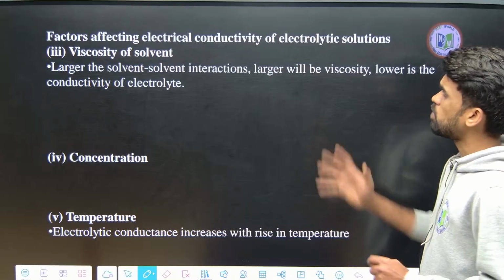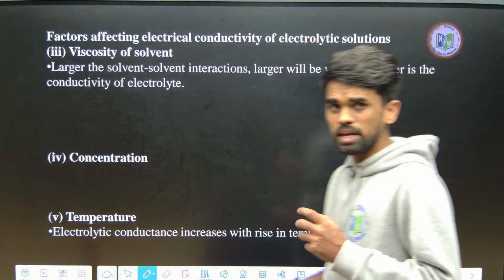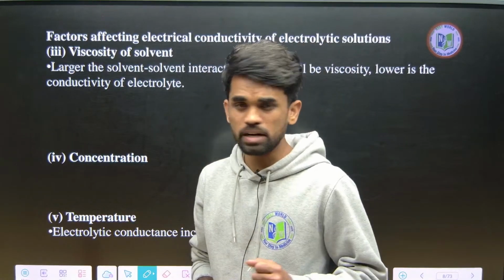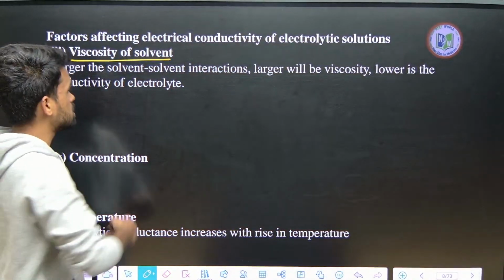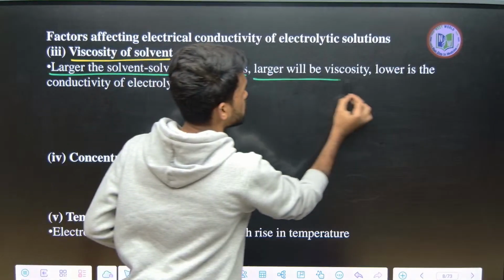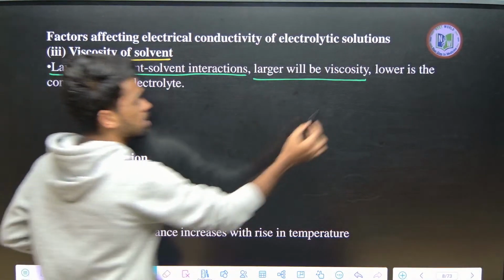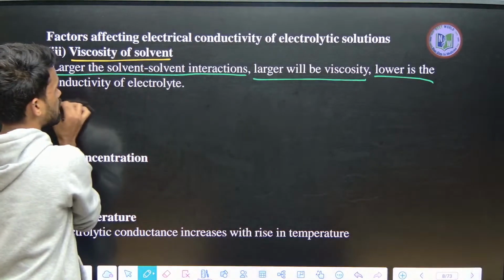Then next, what about the viscosity of the solvent? We know viscosity means the hindrance or resistance to flow. When a substance is more viscous, the solvent interactions are larger. If the particular substance is more viscous, the conductivity of that electrolyte is lower.